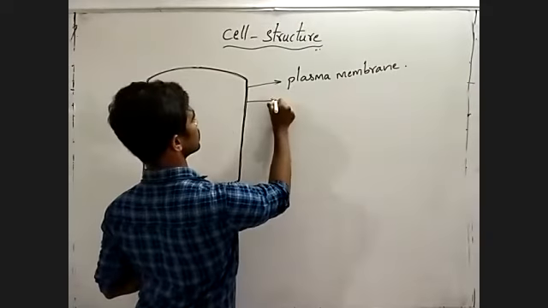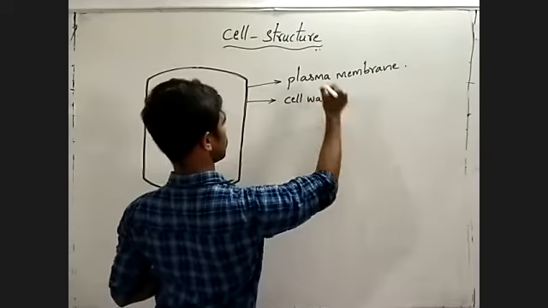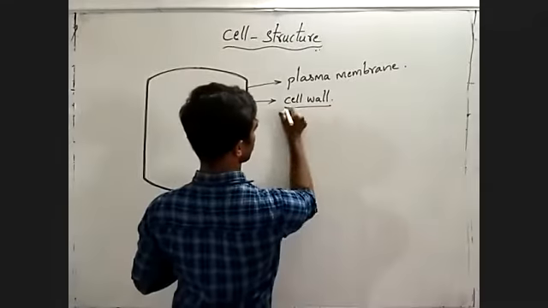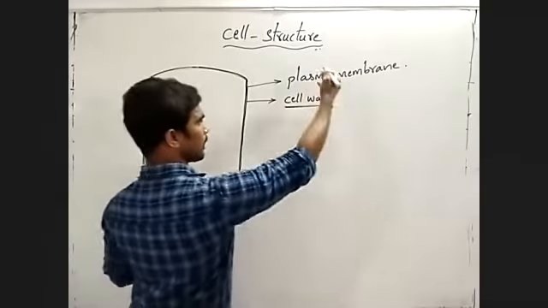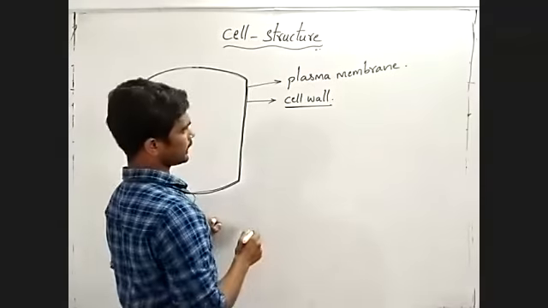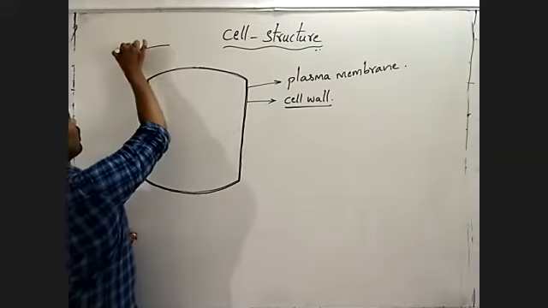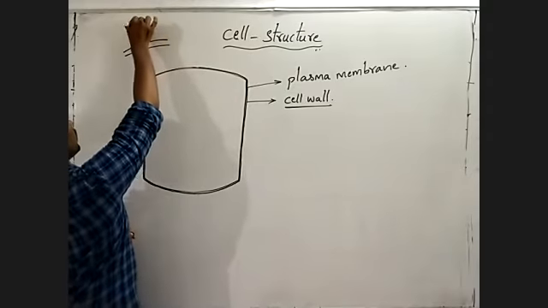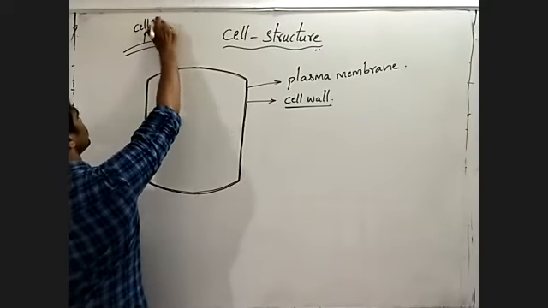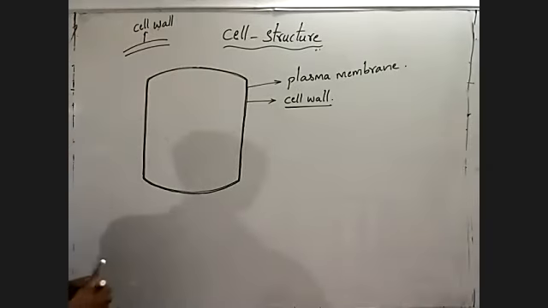That is the cell wall. What is that? Cell wall. On the plasma membrane, not below, on the plasma membrane. For example, this is the plasma membrane. On this plasma membrane, another membrane is present, that is the cell wall.